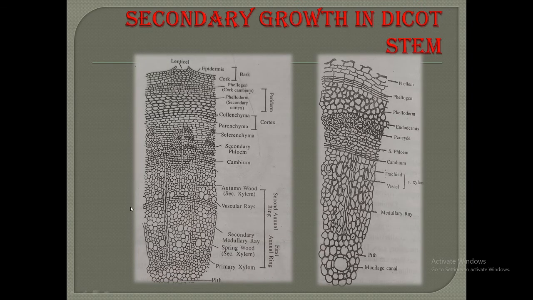So here is the elaborated view of the dicot stem. These cambium cells possess two types of initials, that is the fusiform initial and the ray initial.